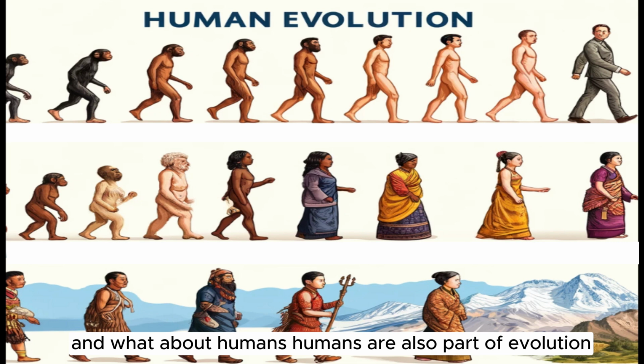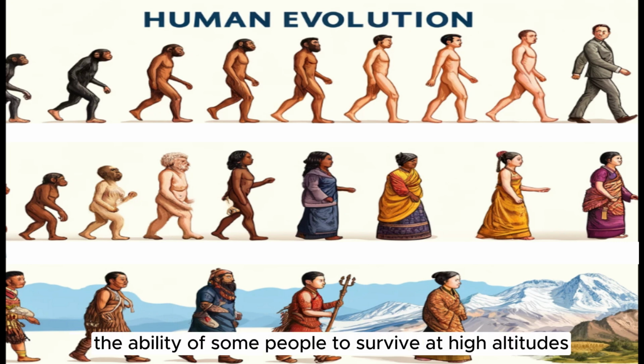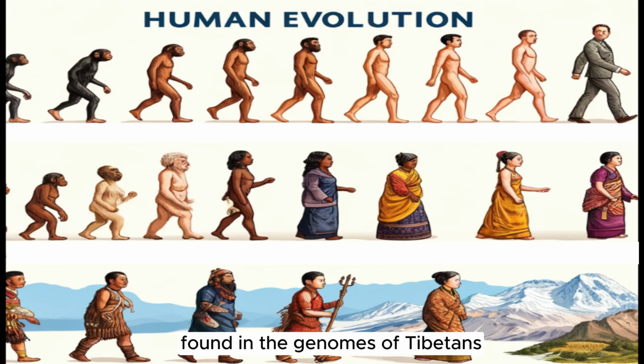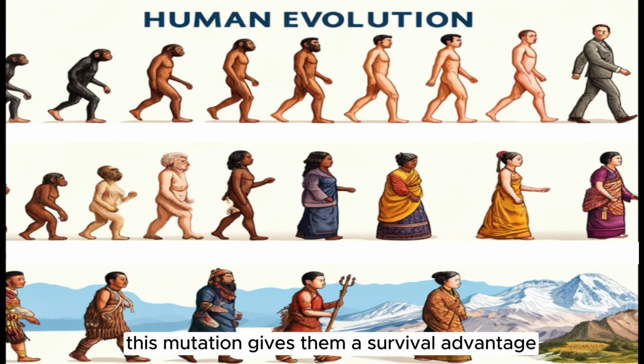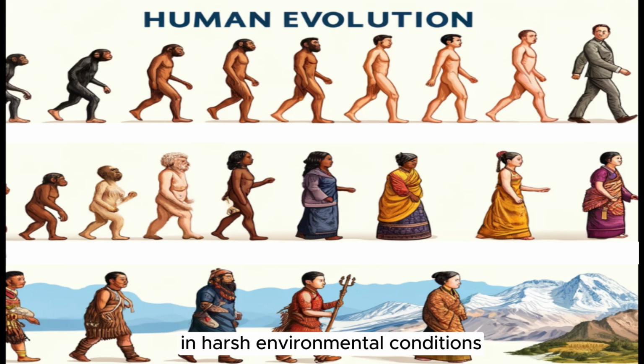And what about humans? Humans are also part of evolution. For instance, the ability of some people to survive at high altitudes with low oxygen levels can be explained by a mutation found in the genomes of Tibetans. This mutation gives them a survival advantage in harsh environmental conditions.